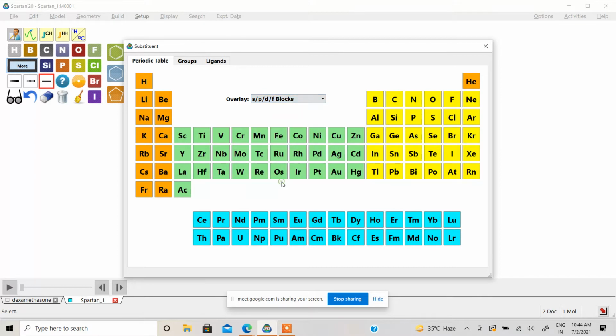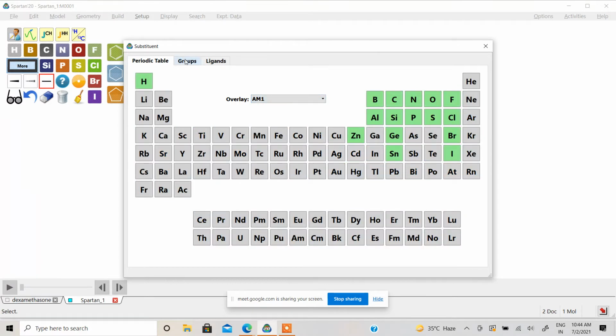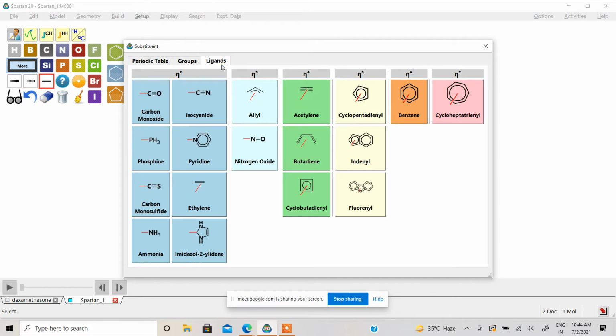You can see it by atom color, or you can see by the SPDF properties, or by different options. Then we have this bunch of groups you can use when you want to draw your molecule, and use all these groups to add to your structure. You can add some ligands also by using these options.